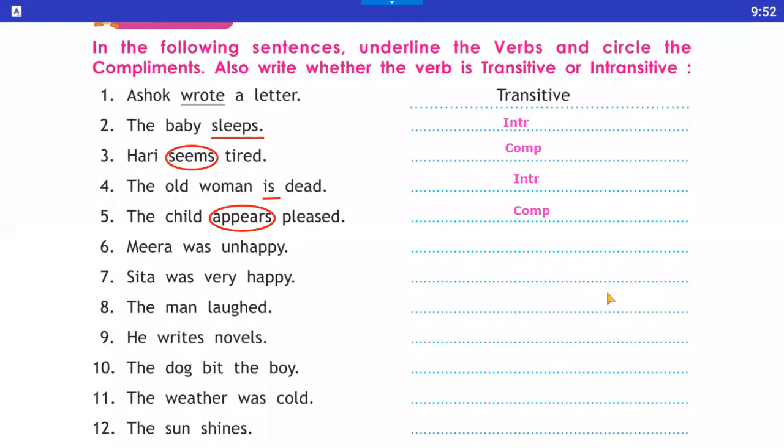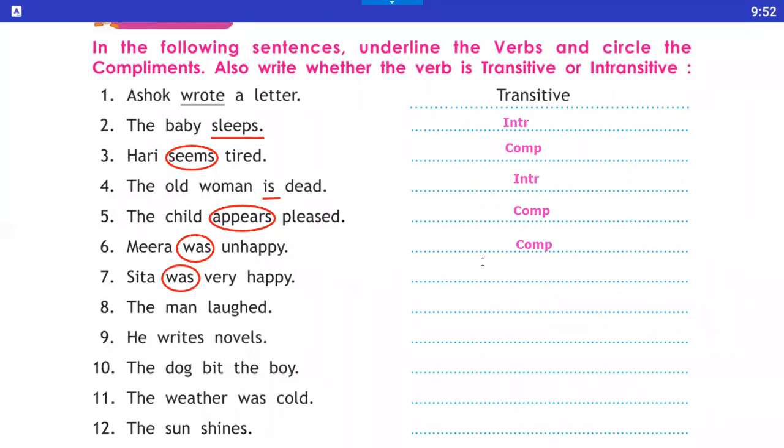Number six, Mira was unhappy. Here was is a complement. So we circle the was. Okay, here is a complement. Number seven, Sita was very happy. Here also we circle was, and was is a complement in this sentence.